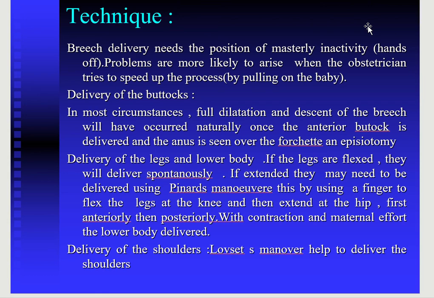In that case, we have to perform the Lovset maneuver, in which we rotate the baby through 180 degrees so that the posterior shoulder becomes anterior, and we give slight downward traction, due to which the arm delivers. The same procedure is repeated for the other arm, and by this method the arms are delivered. After that